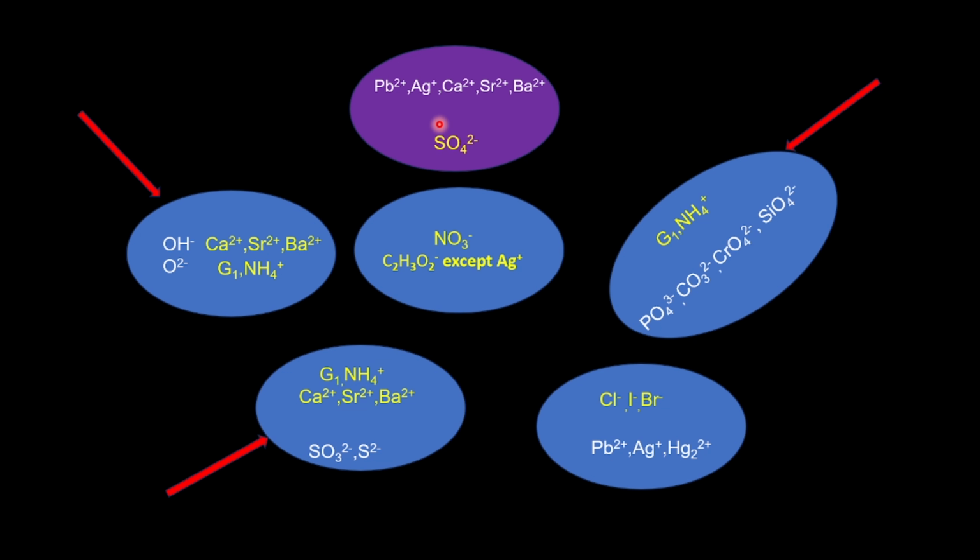Pa, kas, ba, su. So we start from outside, then move to inside when you want to fill. Bear in mind that you should know the ions that we are talking about. Pa, kas, ba, su. So we have Pb2 plus, Ag plus, Ca2 plus, Sr2 plus, Ba2 plus. And that will give us pa, kas, ba, su. Now let me give you the whole thing. Then we pick them one by one. So we go. Pa, kas, ba, su.